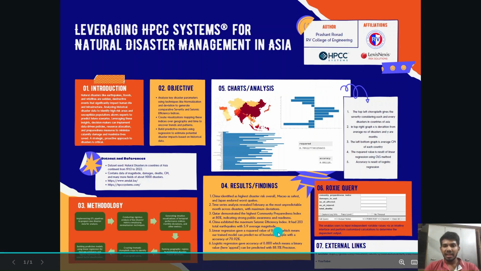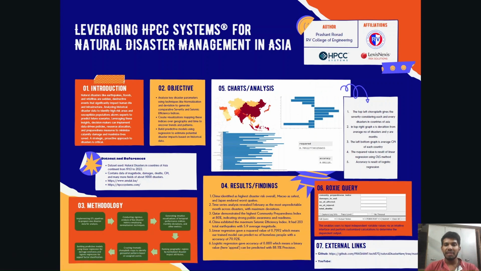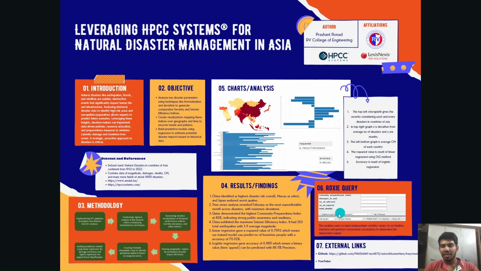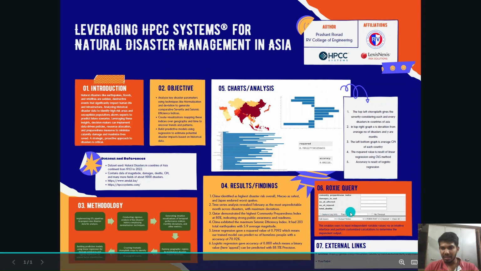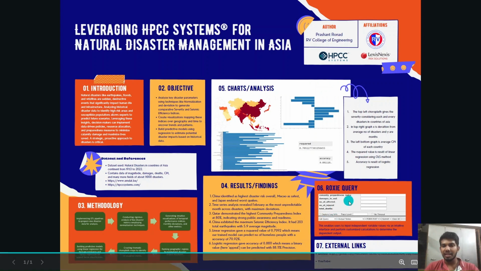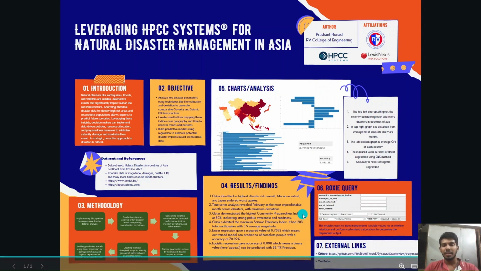Then our linear regression model gave an accuracy of 70% to predict the number of homeless people. I also created a ROXIE query for this. If we enter the five parameters like CPI, damages, affected people, injured people, and total deaths, we can come to know the number of people who lost their homes. We can also predict other factors like total deaths and CPI by shuffling these.